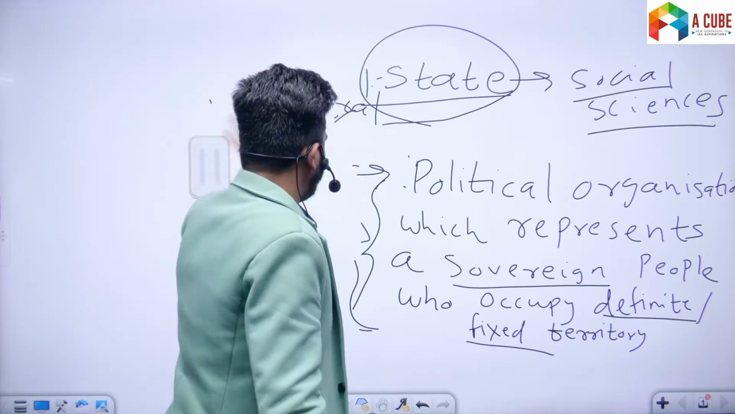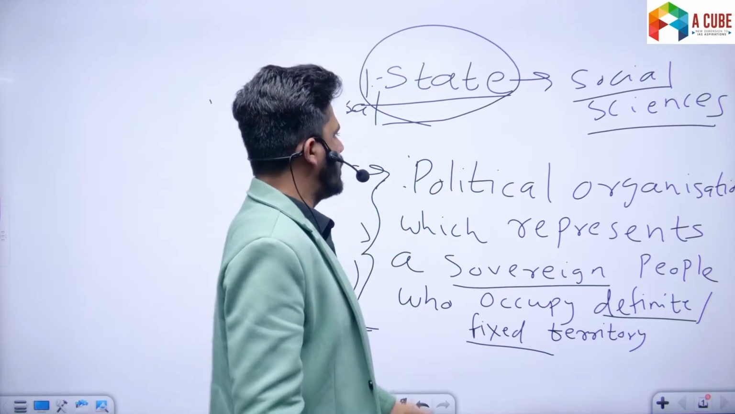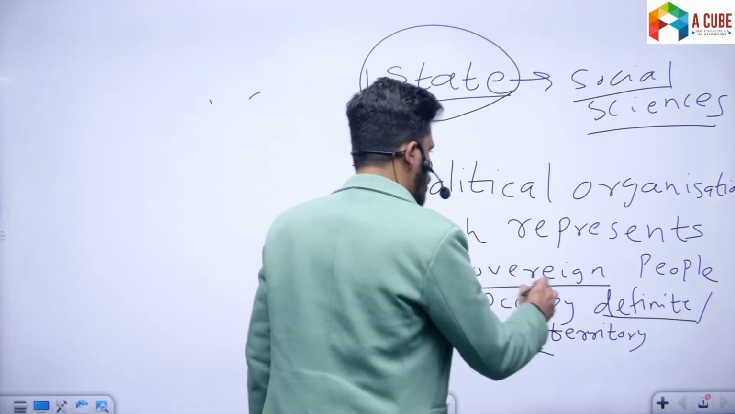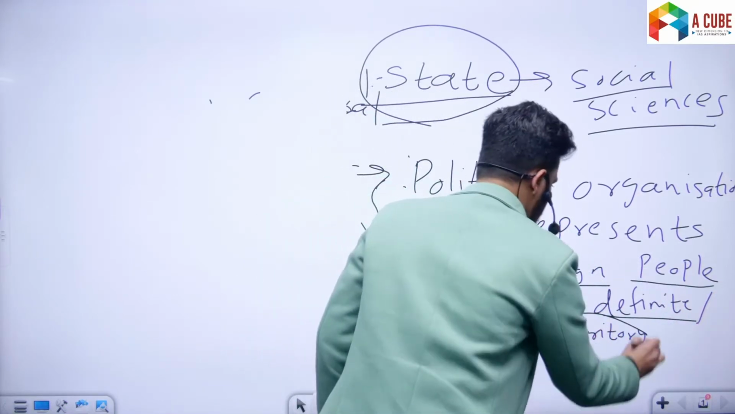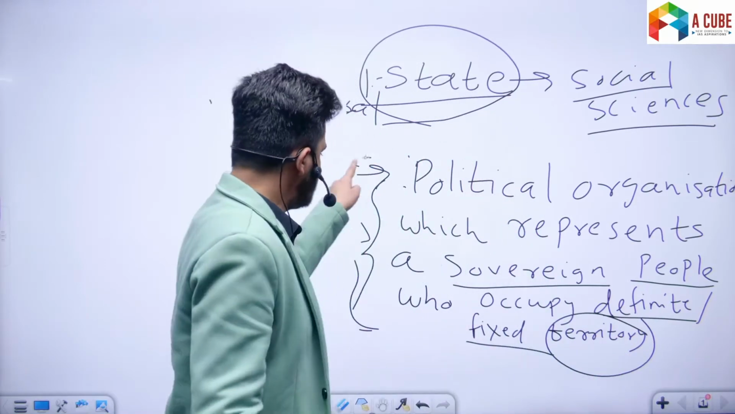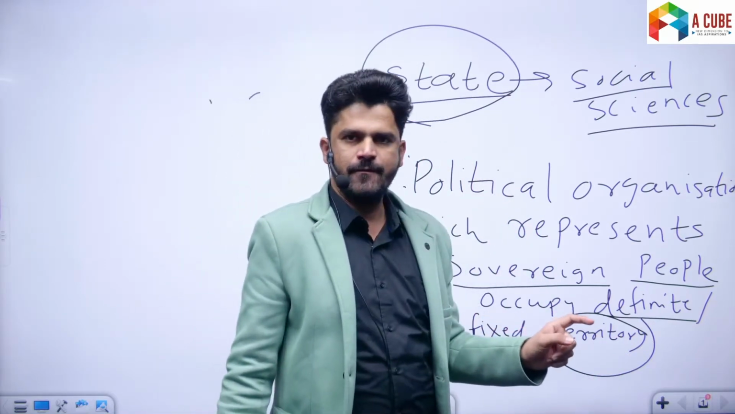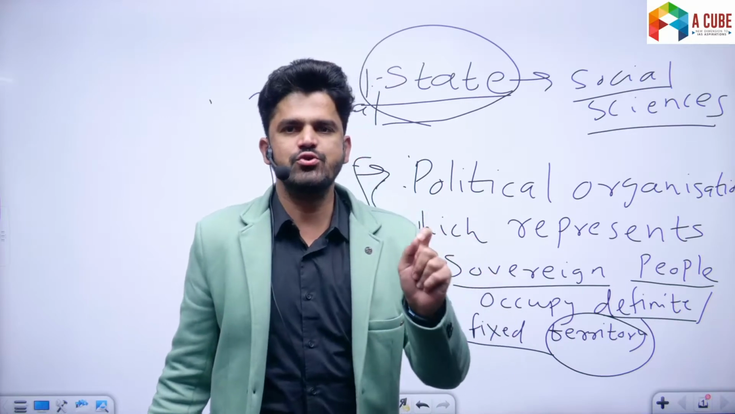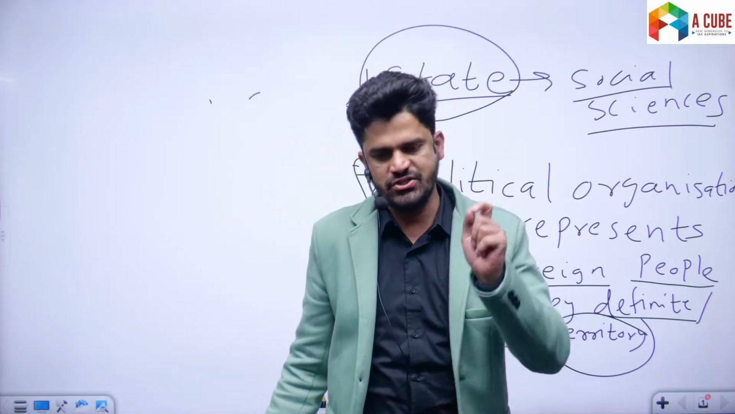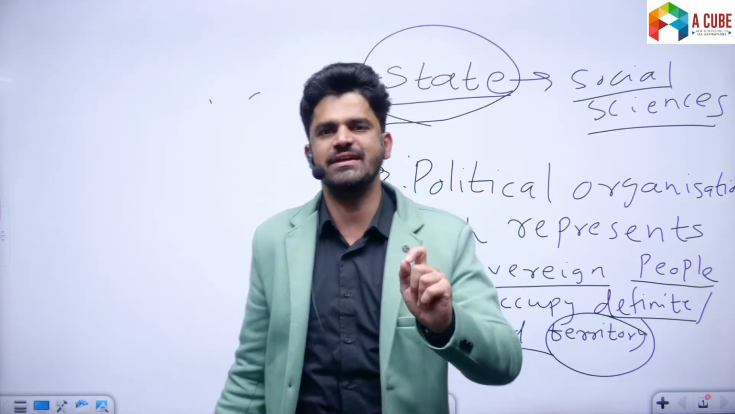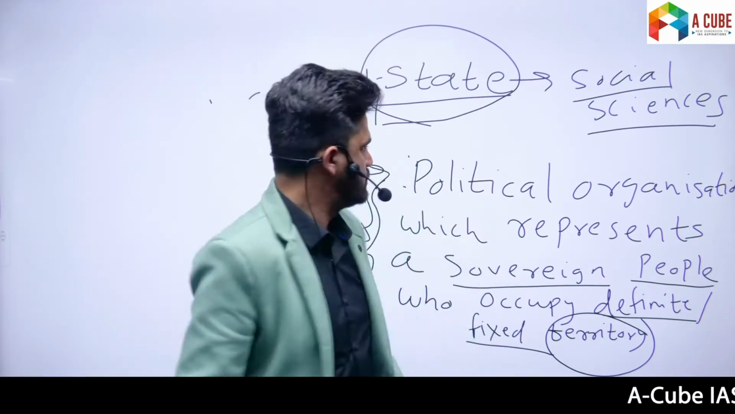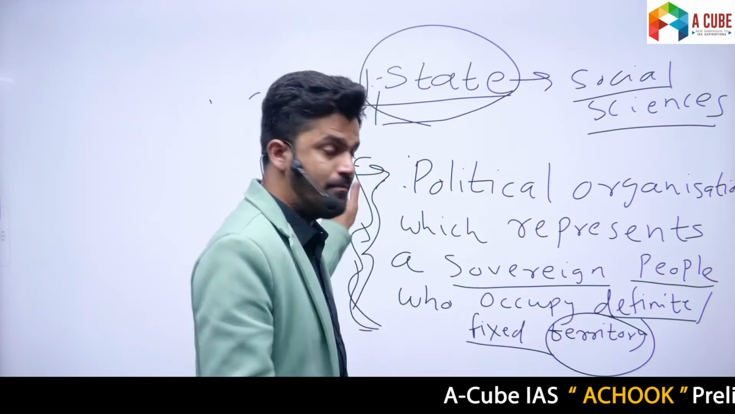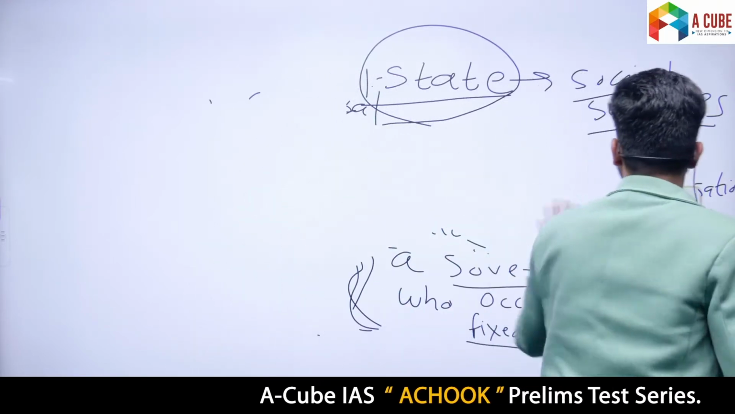So coming back to this definition, state is a political organization which represents a sovereign people which occupies a definite and fixed territory. Now, from this particular definition, we will realize that the institution of state has the following four essential elements. So what are those? From this definition, right? I'll come back to this definition again.